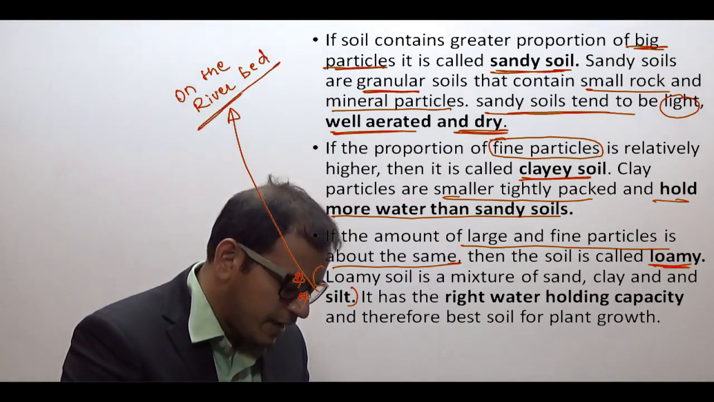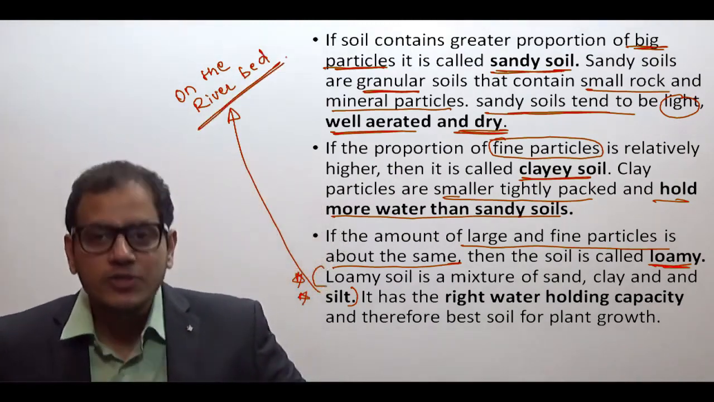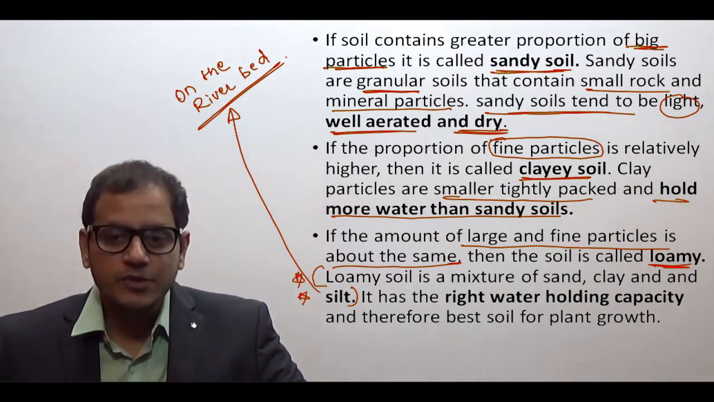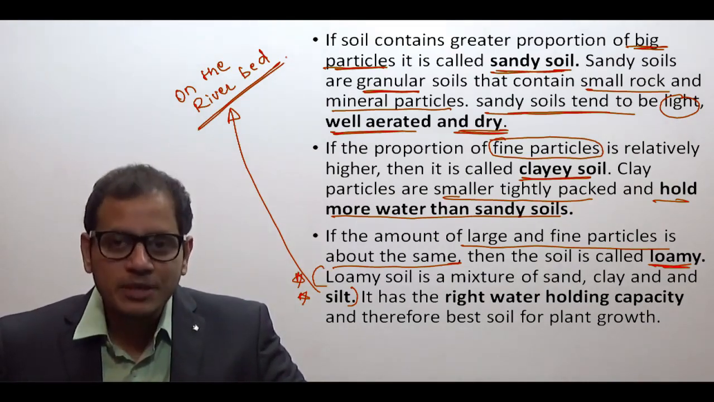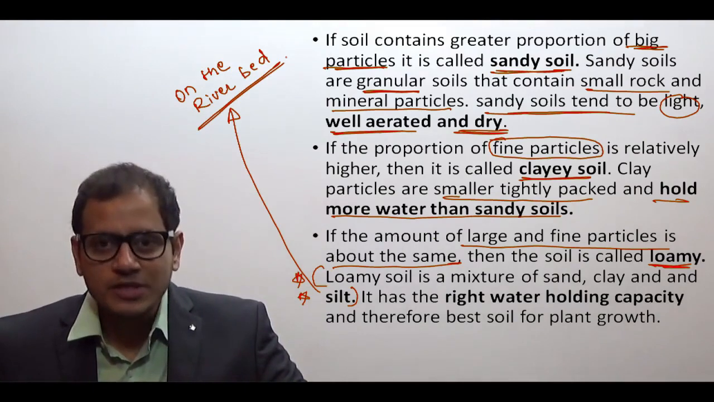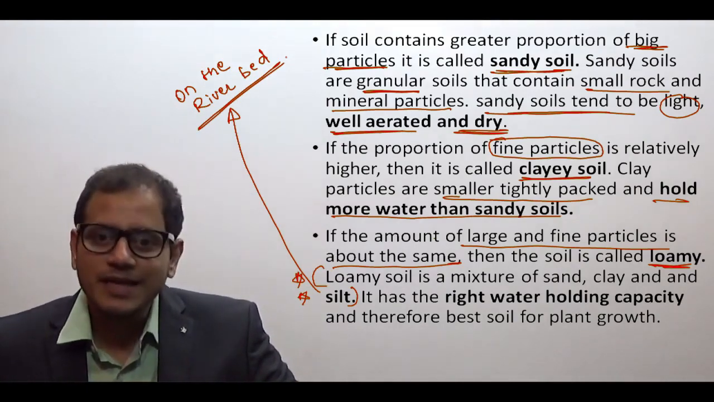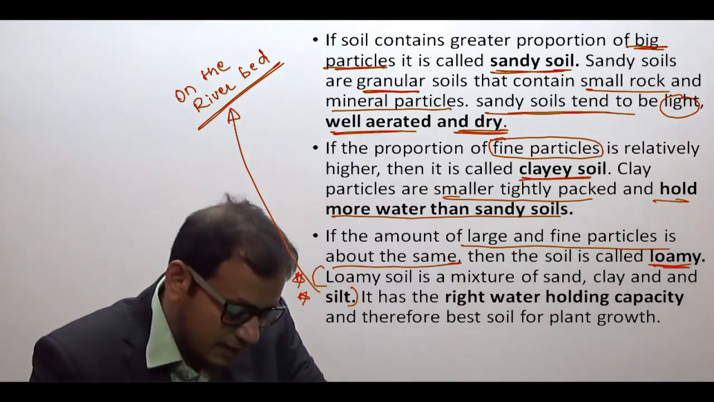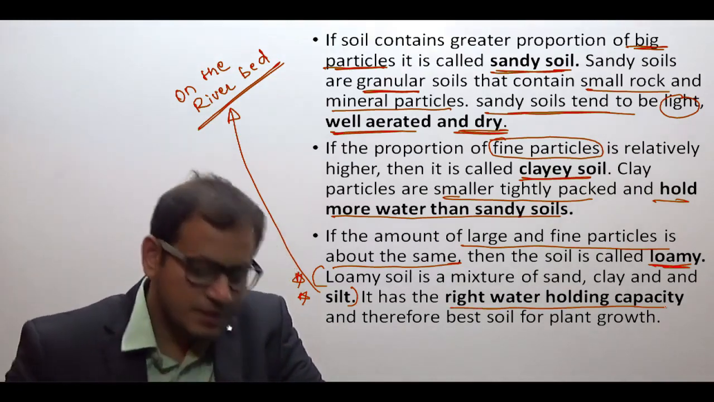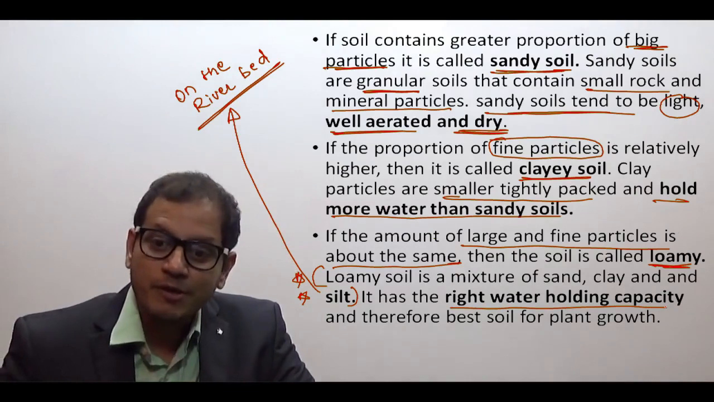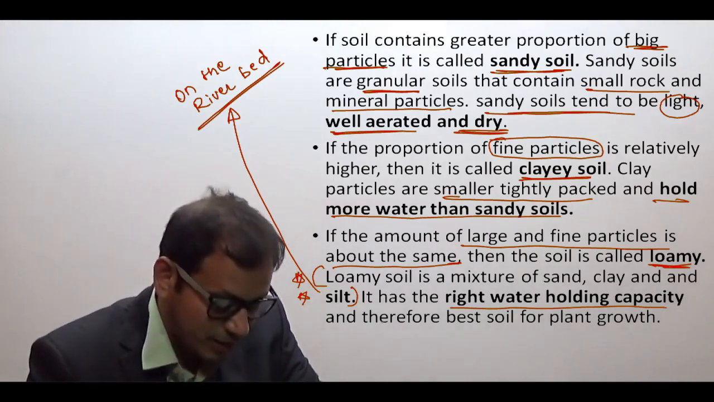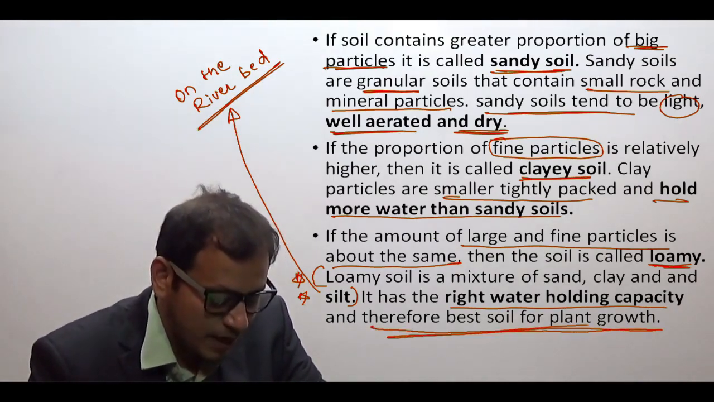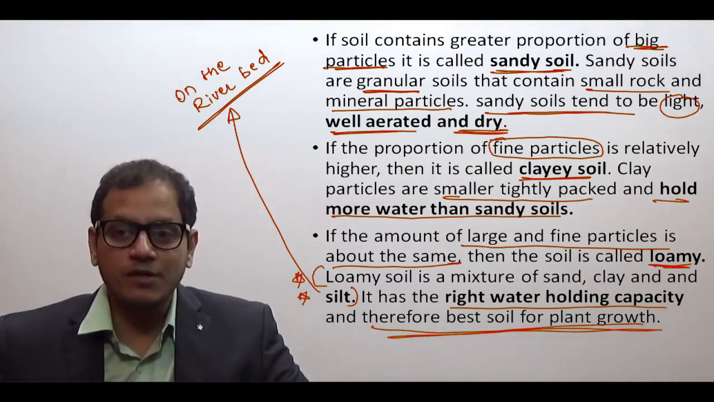A very fine soil which is caused due to river erosion is known as silt, and the loamy soil is made up of all sand, some particles of clay, and some particles of silt. Because of this, it has the right water holding capacity, and if it has the right water holding capacity, we get the answer in the third point, that it is the best soil for plant growth.